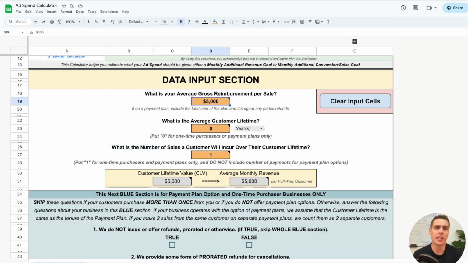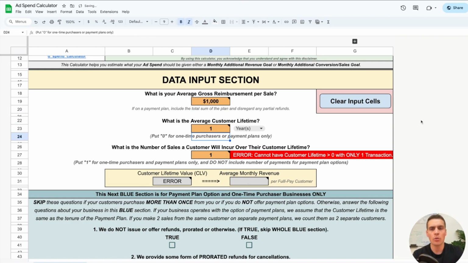Okay, let's do one more example just so that you can kind of understand how to use this a little bit more. Let's say that you put your clients on a retainer, and that monthly retainer is going to be $1,000 per month. Well, for your sale, your average reimbursement per sale, you're going to put $1,000 because that's how much they're paying you every single month. And what is your average customer lifetime? We're going to put 1 year because your average customer only spends 12 months with you, but you have them on a retainer. So they're continuing to pay you month after month after month.